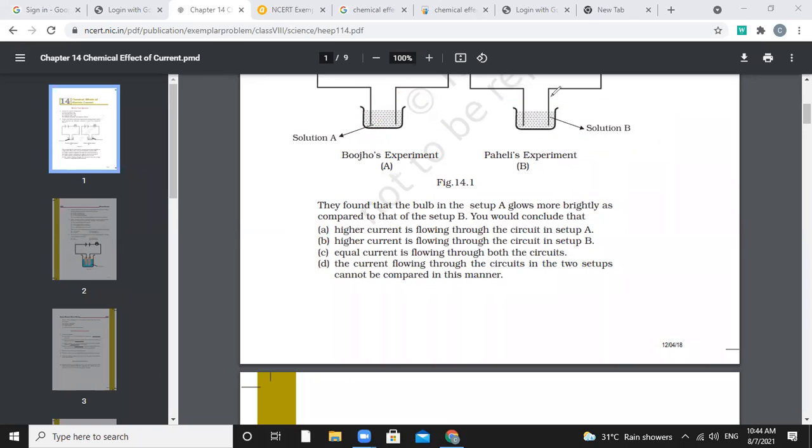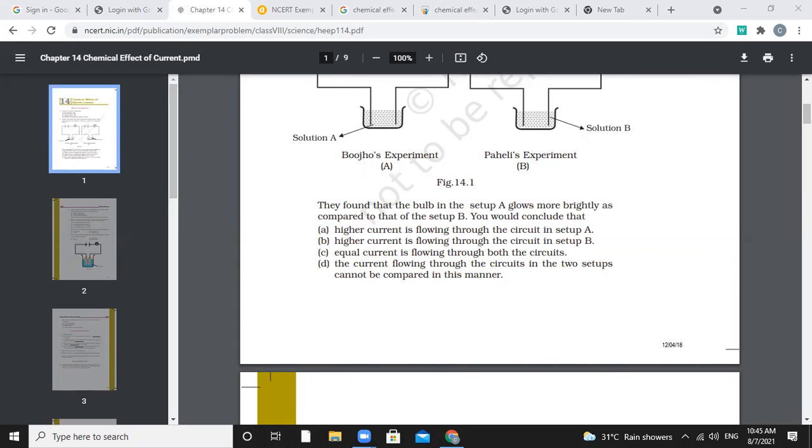The options are: higher current is flowing through the circuit in setup A, higher current is flowing through the circuit in setup B, equal current is flowing through both circuits, or the current in the two setups cannot be compared. So students, they found that the bulb in setup A glows more brightly compared to setup B. What is the right answer?